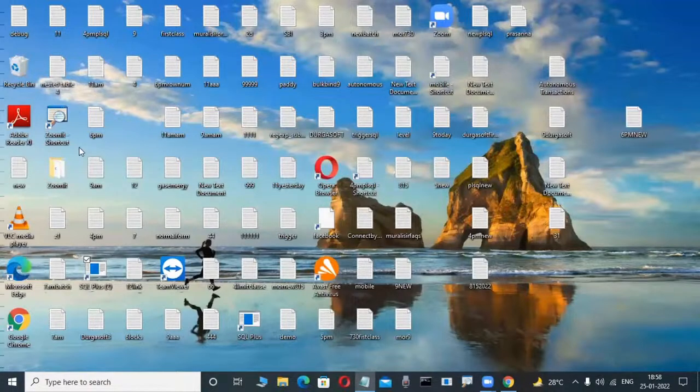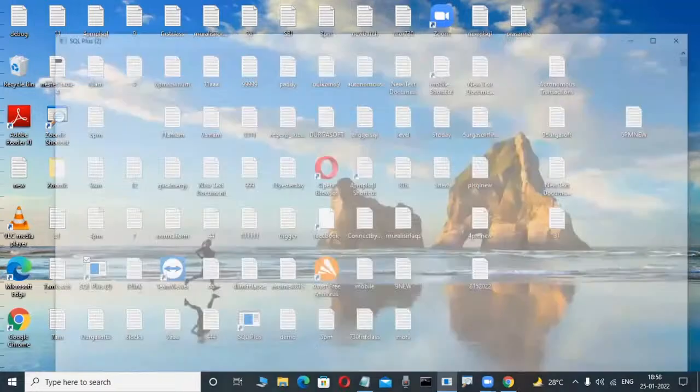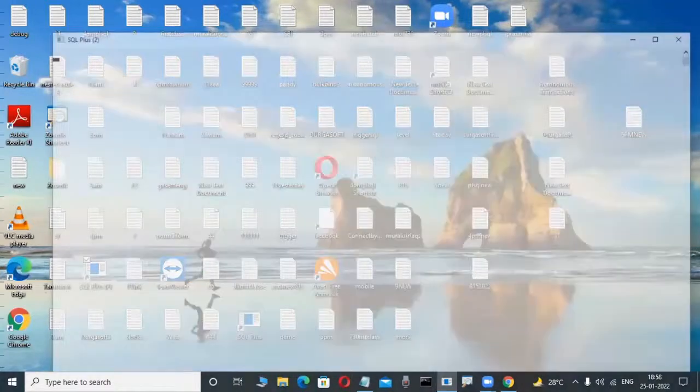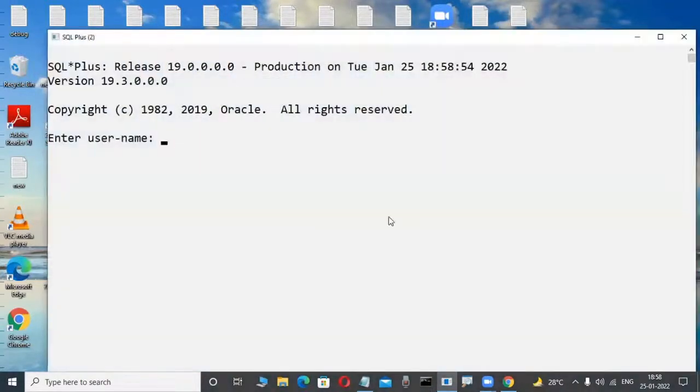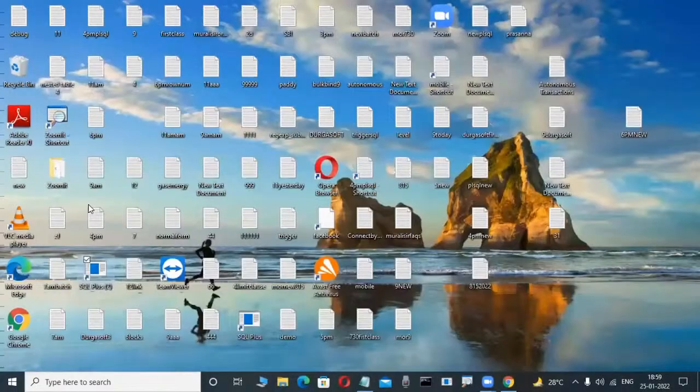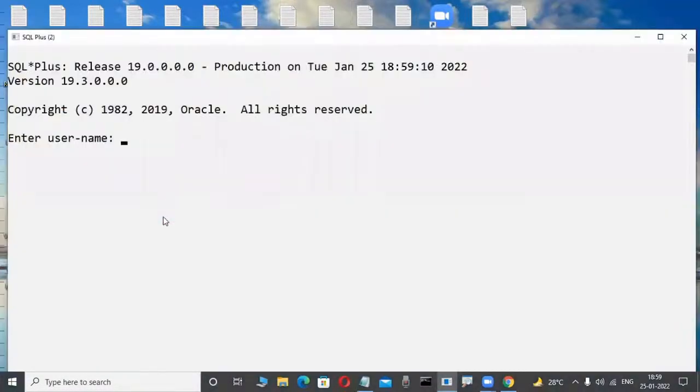But what I'm telling today is that through the client tool, through the SQL Plus tool, we are interacting with the server. But what is this tool? How, what is the username, which password? And what is the Enterprise Edition? What is the Express Edition? Then how can I install all these things, I will tell you.